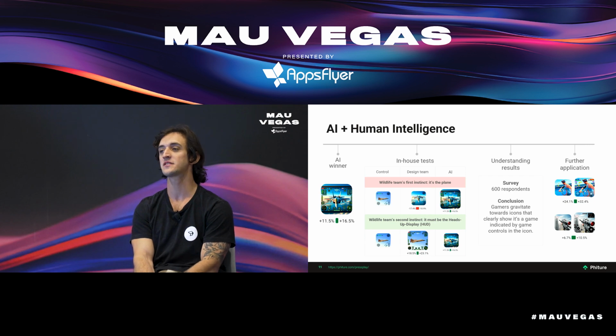And the answer was actually that the icon with HUD passed the idea quickly that it's already a game, that they are looking at a game itself. So it was easy for them to understand and catch the idea that it's not an app, it's actually a game. It was surprising for us, and for this reason we now have this live on Tennis Clash and Sniper 3D, and we are testing for other games as well.